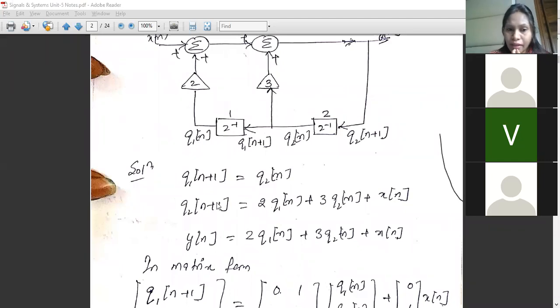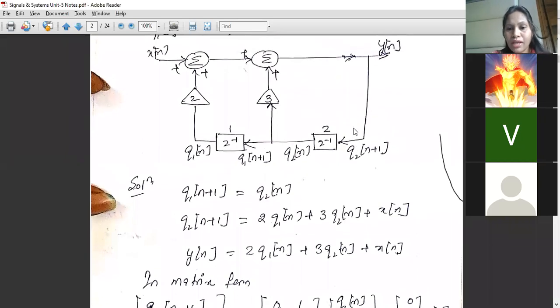So we can write the equations here. Q1n plus 1 is nothing but Q2n. Directly we can see that. From here we are getting the input and from here we are getting Q2n. So Q1n plus 1 is Q2n, and Q2n plus 1. From here I am getting Q2n plus 1. Q2n plus 1 is what? Q2n plus 1 is the output that we are getting from here.